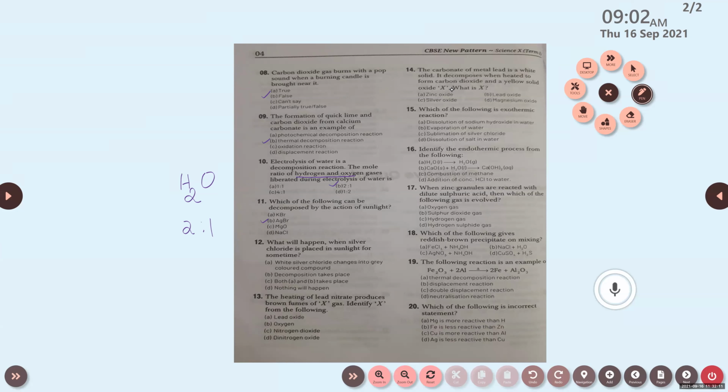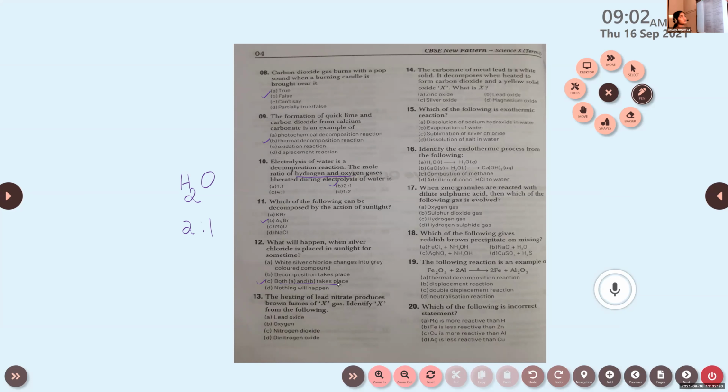Then what about this type of reaction? Decomposition reaction. Yes, option A and B, that means option C. Both A and B take place. White silver chloride changes into gray colored compound, and decomposition takes place.